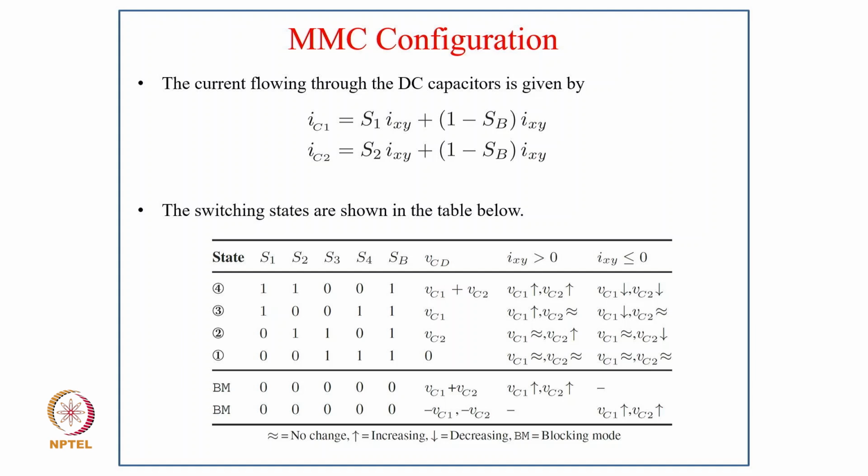In state 1, when S1 and S2 are both 0 and S3, S4, SB are 1, VCD is 0, and VC1 and VC2 do not change for either direction of current. For blocking mode, all switches are off, so the output voltage is VC1 plus VC2 and both increase, and when it is minus VC1 minus VC2, both VC1 and VC2 decrease.